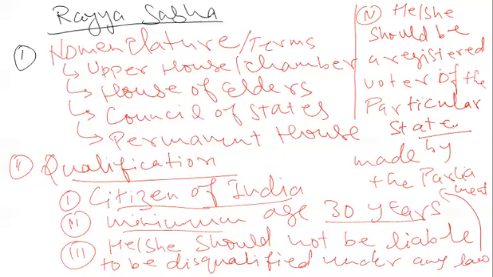What do we mean by it? That he or she should be a registered voter of the particular state.